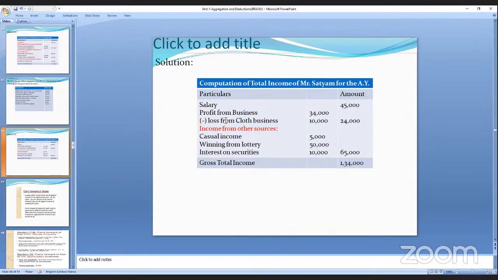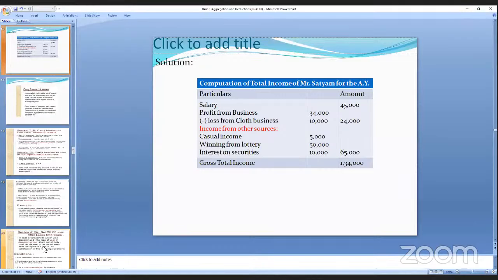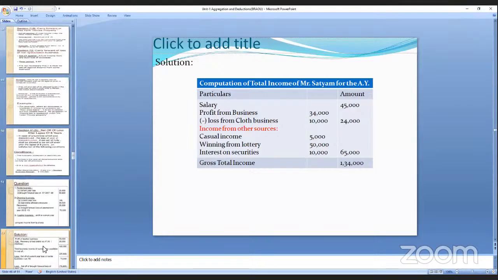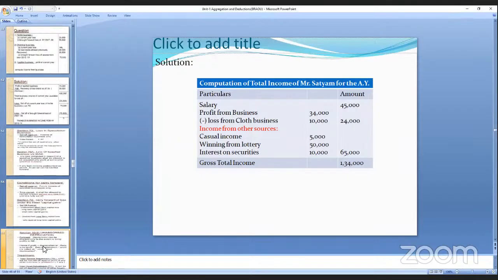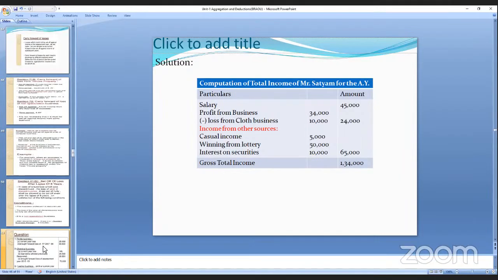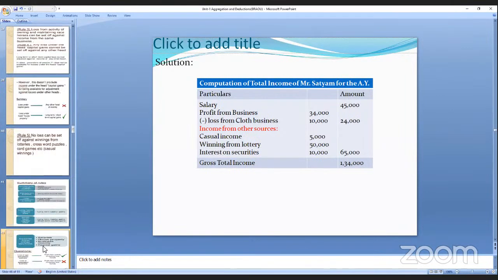Now understood? Yes, ma'am. Madam, the last one, the textile business. Explain the textile business. Yesterday we took a screenshot from your PPT. Which one? Textile business. Current year loss, brought forward loss of A for 2007 to 2008, 25,000 and 80,000. Where, beta? The third question, madam, textile business. Which business? Textile business.